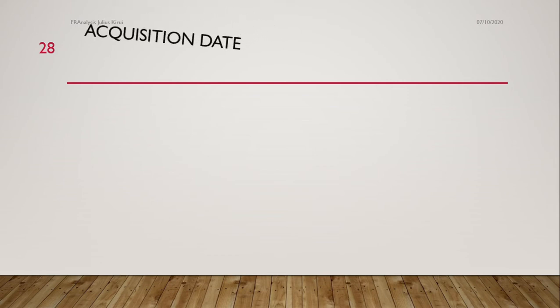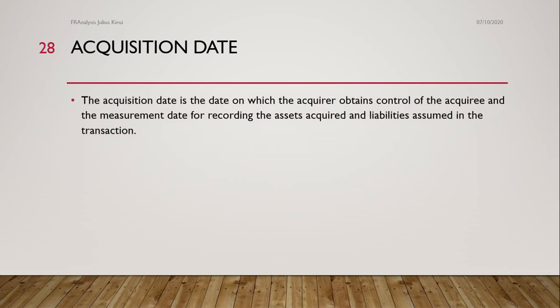Number two, acquisition date. The acquisition date is the date on which the acquirer obtains control of the acquiree, and the measurement date for recording the assets acquired and liabilities assumed in the transaction.